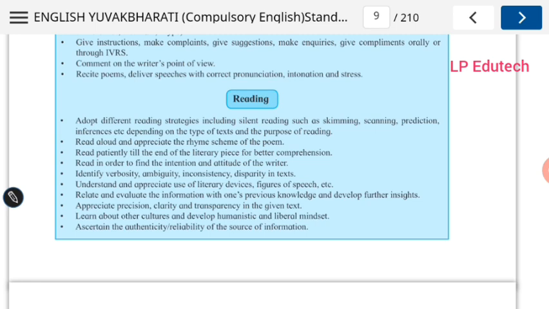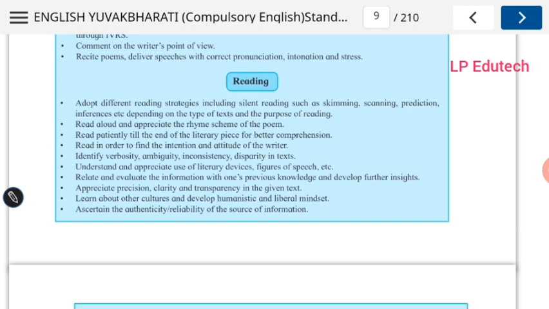Read aloud and appreciate the rhyme scheme of the poem. Then read patiently till the end of the literary piece for a better comprehension. Even you see what the word is used. Read patiently. You must have patience to complete the book or to complete your reading. So read patiently till the end of the literary piece for a better comprehension.